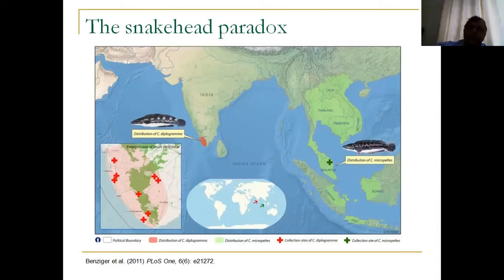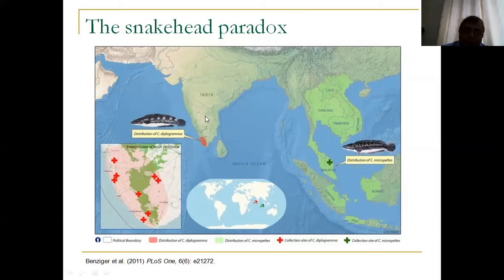Now there is another species of Channa found in Southeast Asia, called Channa micropeltes. Day himself found that Channa diplogama looks like Channa micropeltes, so he synonymized diplogama to micropeltes. But then there is a problem. If you look at the distribution of diplogama, it is restricted to southern India, in the states of Kerala and Tamil Nadu, and you don't see a similar organism anywhere else in India.